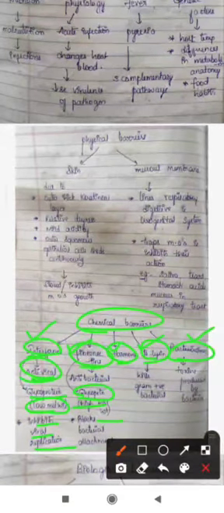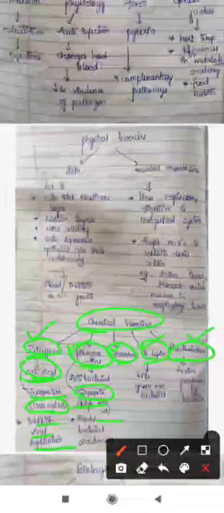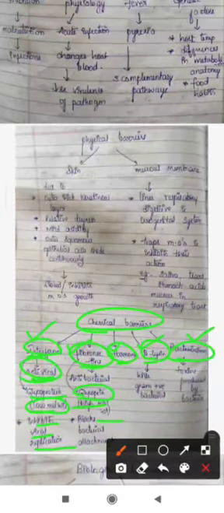So these compounds we call bacteriocins. So these are the chemical barriers; when any other microorganisms like bacteria or virus enter into the body, immediately it shows its action.